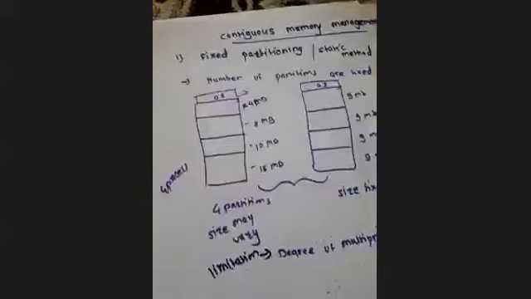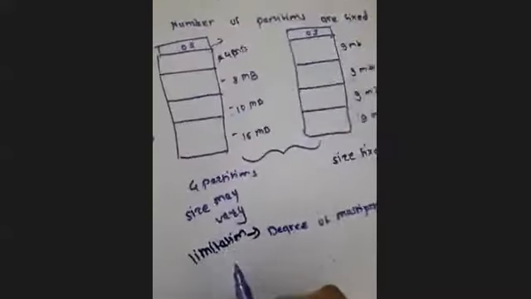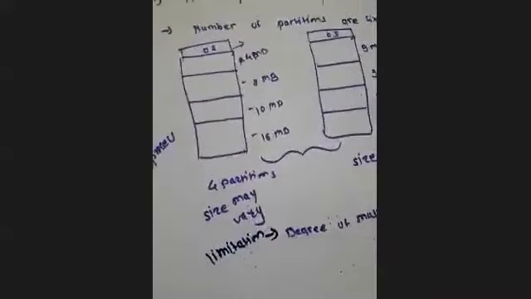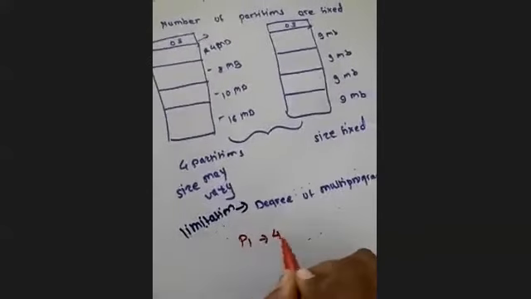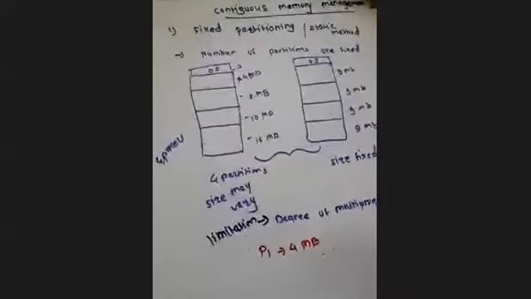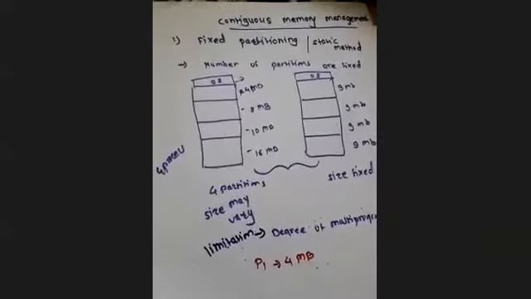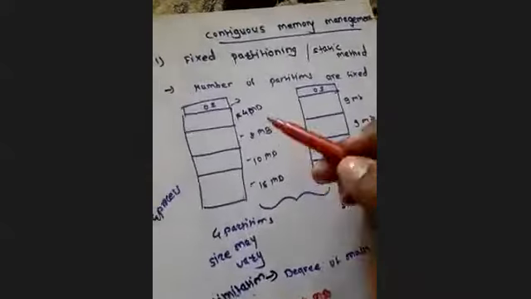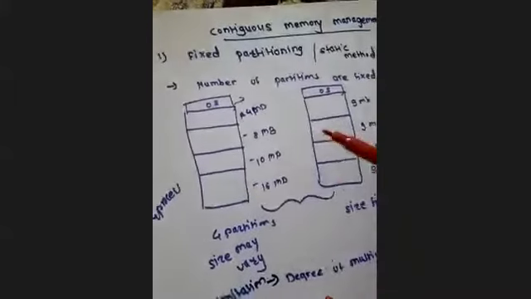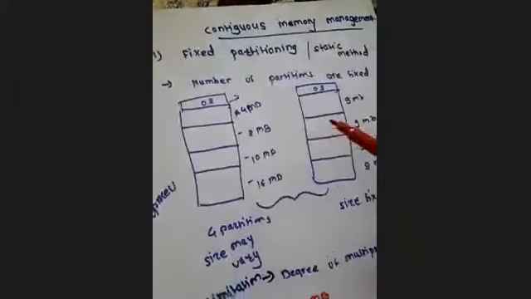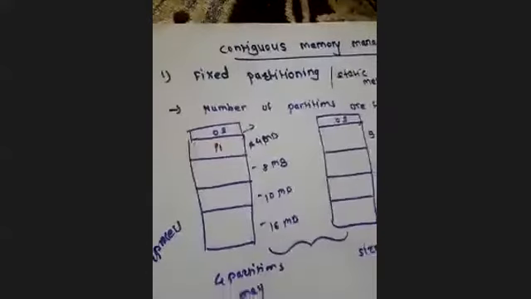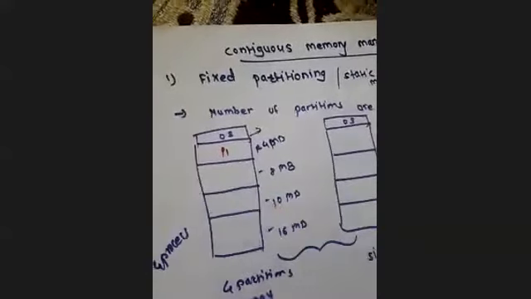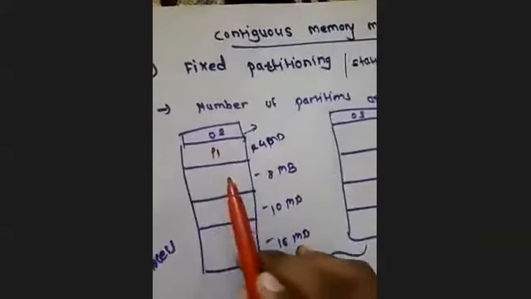Okay, now suppose any one process arrives, say a P1 process with a requirement of 4 MB. Initially it is all empty, so I put the P1 process here. Another process comes with 7 MB, so I can keep it in the second partition.